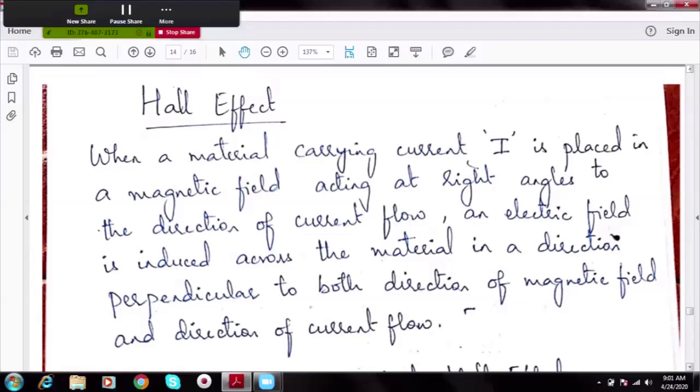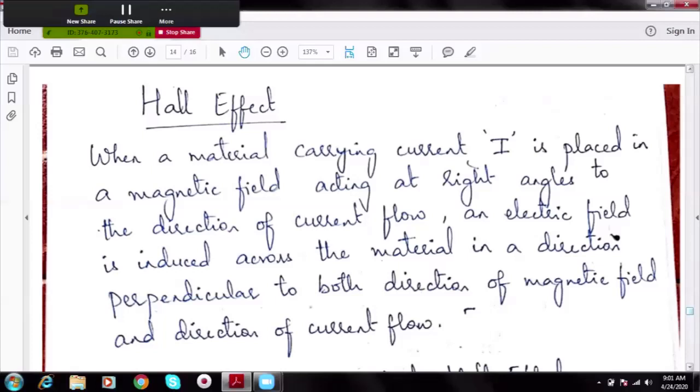Hall effect is a special case of Fleming's left-hand rule applied to a semiconductor. In a semiconductor, if you make current flow through it in one direction, and the same current-carrying semiconductor is placed in a magnetic field, a special property happens.